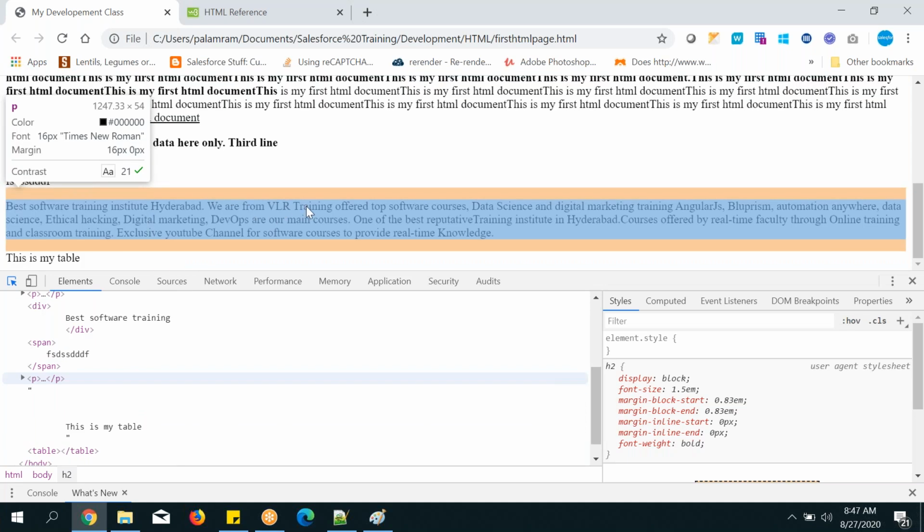Next, I told you the difference between the div tag and the paragraph tag. The paragraph tag will occupy some extra space from top to bottom, like China, and the div tag is like India. It won't occupy extra space. It occupies only whatever is needed. That's it.